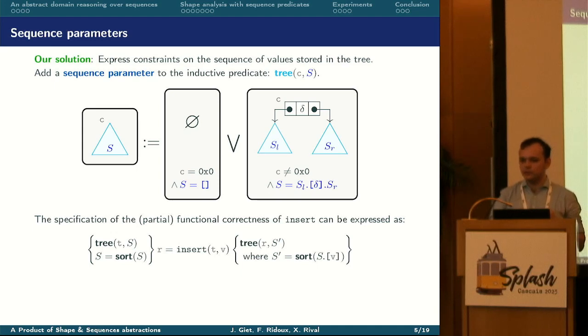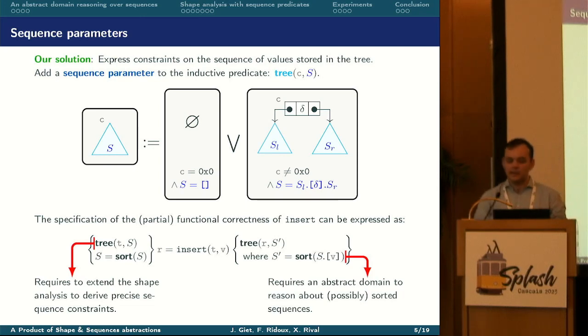This brings us to our solution, that is to express constraints on the sequence of values stored in the tree. To do so, we add a sequence parameter, capital S, representing the sequence of elements in the tree in infix order. Moreover, if the sequence S is known to be sorted, then the tree predicate expresses a well-formed binary search tree. And we can now express the partial functional correctness of the insert function with this Hoare triple.